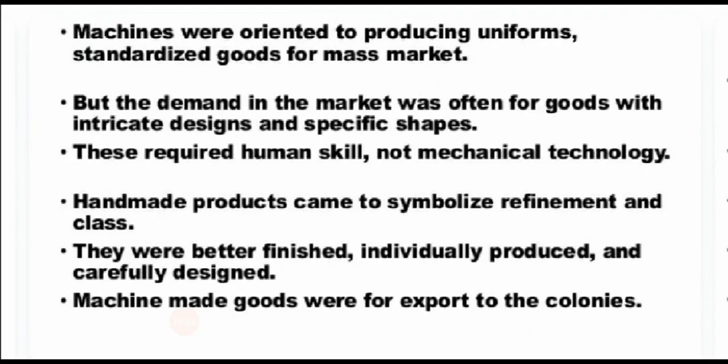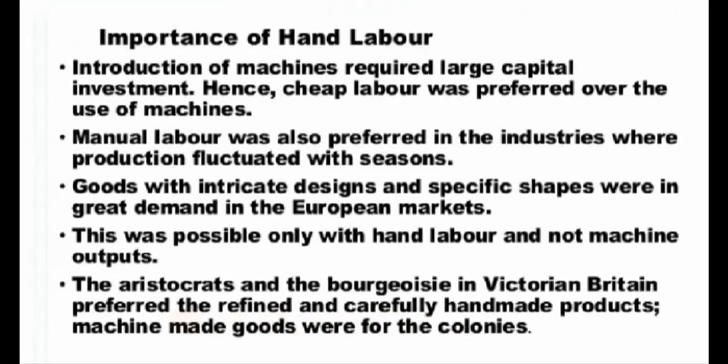Machines were oriented to produce uniform, standardized goods for the mass market, but the demand in the market was often for goods with intricate design and specific shape. These required human skill, not mechanical technology. Handmade products came to symbolize refinement and careful design, while machine-made goods were for export to the colonies.